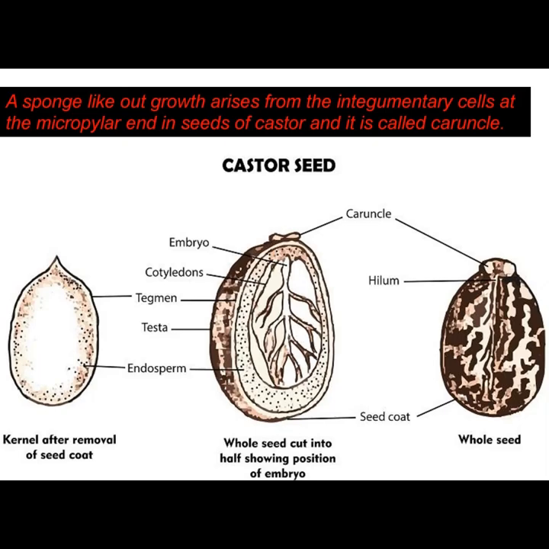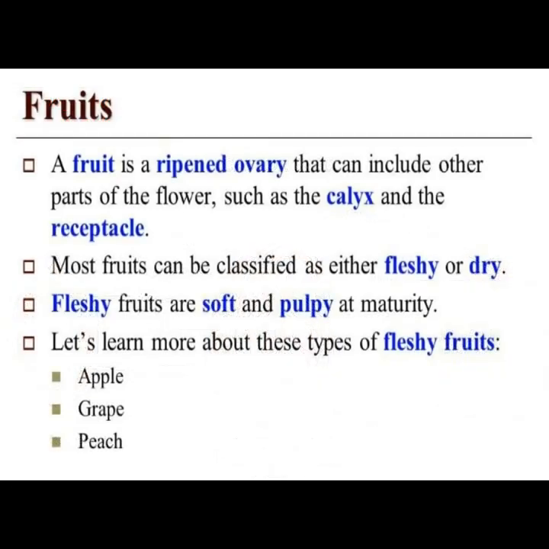A sponge-like outgrowth arises from the integumentary cells at the micropylar end in seeds of castor, and it is called caruncle. Fruits. A fruit is a ripened ovary that can include other parts of the flower such as the calyx and the receptacle. Most fruits can be classified as either fleshy or dry. Fleshy fruits are soft and pulpy at maturity.